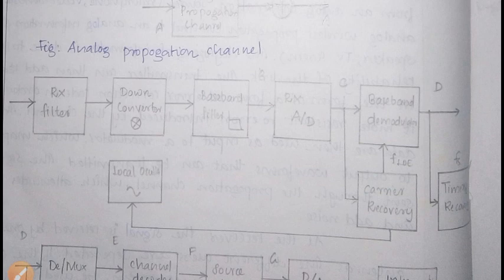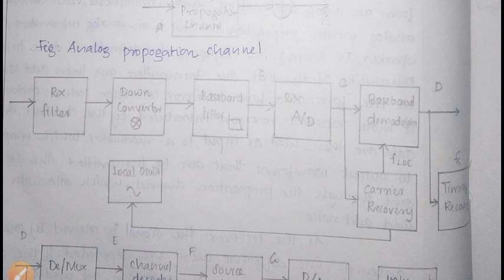Then on the receiver side, there is the receiver down converter, which converts the passband signal into a baseband signal. Then there is the baseband filter, which eliminates the adjacent channel interference and noise. Then the receiver A to D converter: on the receiver side also, we have to convert the analog signal to discrete symbols.